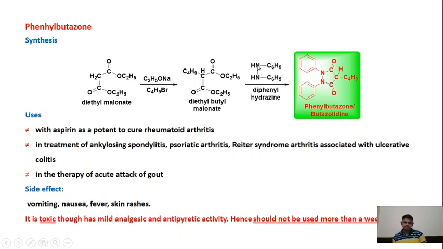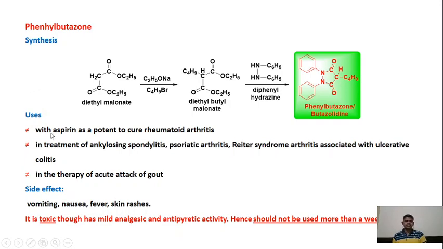This nitrogen lone pair attacks on this carbonyl carbon, and this nitrogen lone pair attacks on this carbonyl carbon. Then this bond shifts over like this, and C2H5OH gets removed, hydrogen from this and C2H5OH. So this is how this nitrogen and this nitrogen attach on this carbon to get phenylbutazone or butazolidine. This is how this analgesic phenylbutazone is prepared. Now, what are the uses of this butazone?